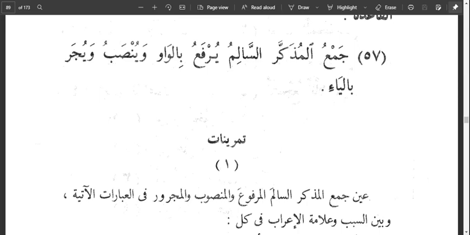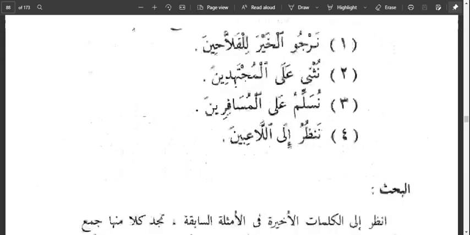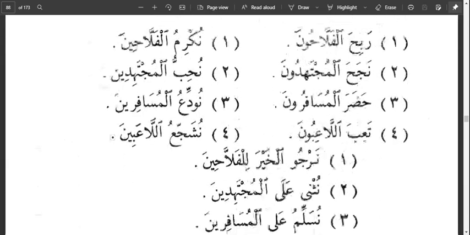Then when we have the Jamu Mudhakkar Salim with yaw and nun, that means it is in nasb state or jarr state. Now let's take a look at the examples for more understanding.